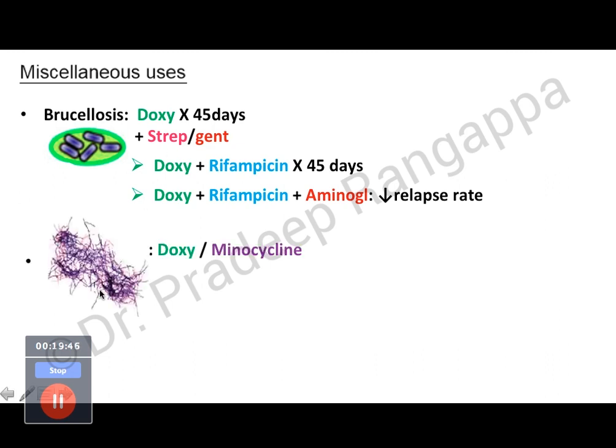Can anyone identify these organisms? This is Nocardia. So these are all exotic organisms which can be a cause for PUO, fever of unknown origin. So doxycycline or a newer generation tetracycline like minocycline is the drug of choice for Nocardia.